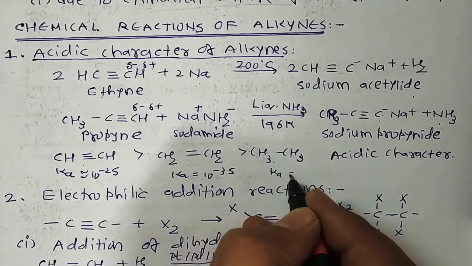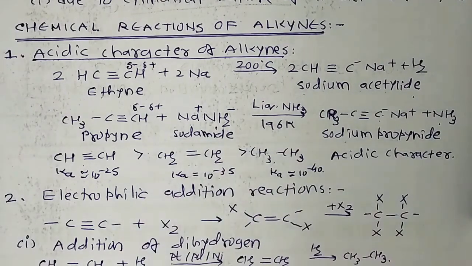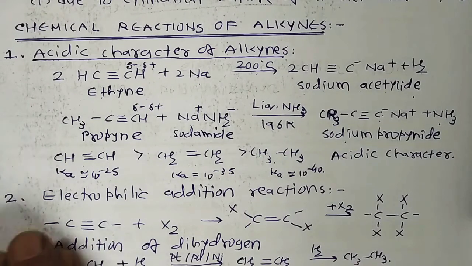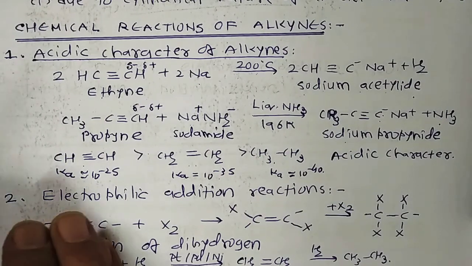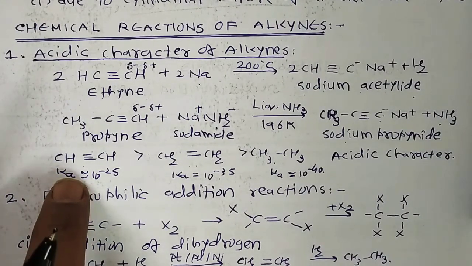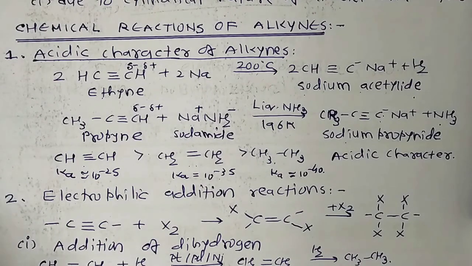And in this case, Ka is about 10 raised to minus 40. So it may be noted that hydrocarbons are very weak acids compared to water, alcohols and carboxylic acids. So here ethyne, your acetylene, is 10 raised to 20 times and ethane is 10 raised to 35 times less acidic than ethanoic acid. So this is about the acidic character of the alkyne group.